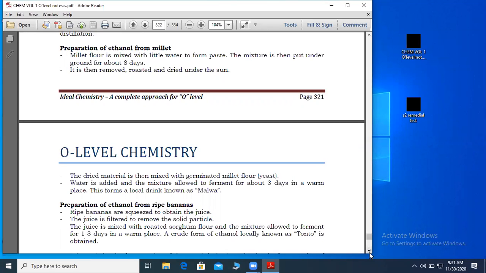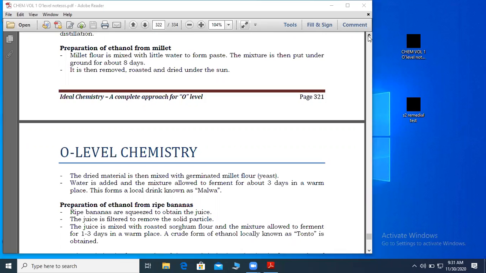Those people who come from Teso, you have millet, but you also get ethanol. So it doesn't matter what you have. Anything that contains starch can be used to get ethanol. And it is very important that you know. So I want to remind you people.